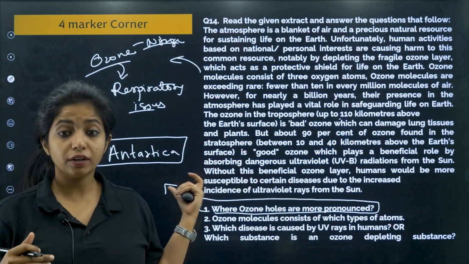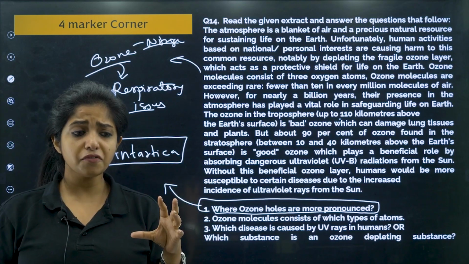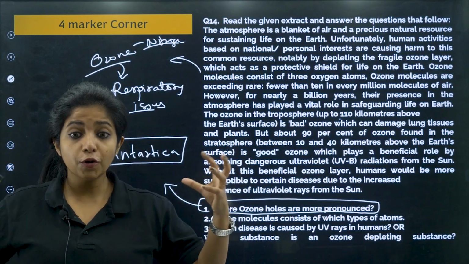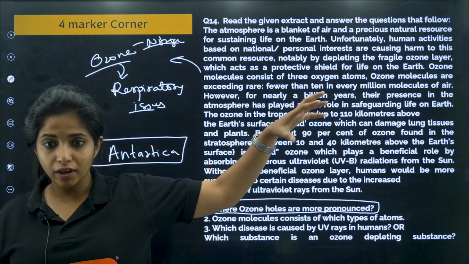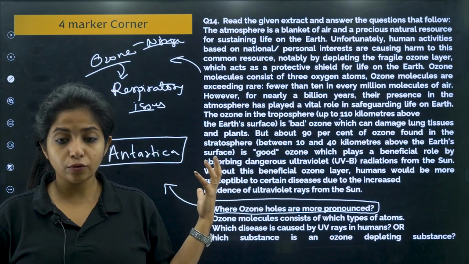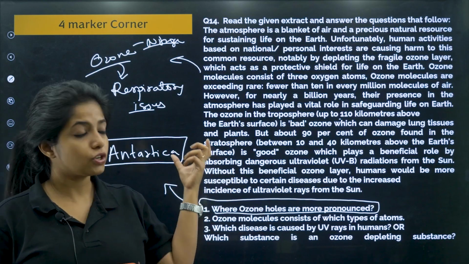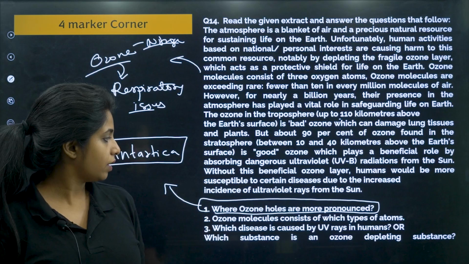This was the area where it was first seen, and I went and read ahead about it. I found that clouds are formed there, and these clouds have a high amount of chlorine and fluorine in the polar region because of the temperature. They hold a lot of chlorine and things like that. And these chlorine and fluorine damage the ozone layer, which is why there is a hole up there in the Antarctica region. So this is the area where it is more pronounced.